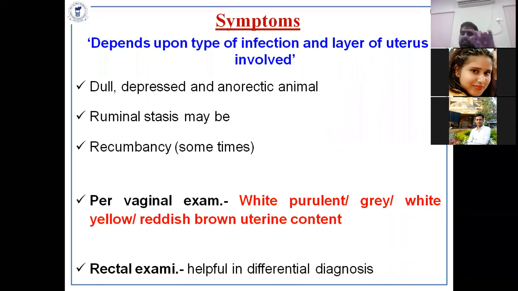But after rectal examination, when you massage the uterus, so much lochial discharge comes out. On the basis of that, you should know the condition: whether it is septic metritis, subclinical endometritis, puerperal endometritis, or normal. These examinations are helpful, and history is mainly important.